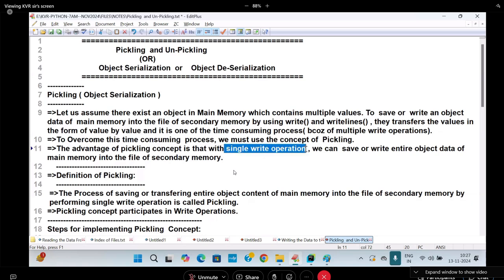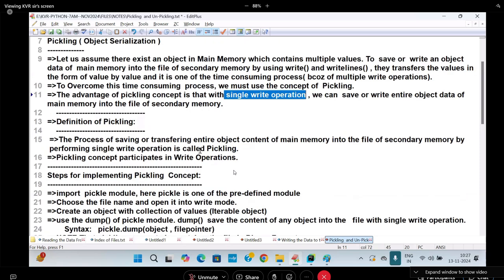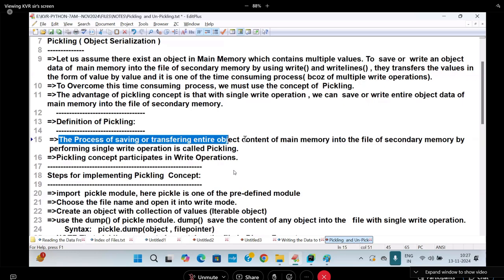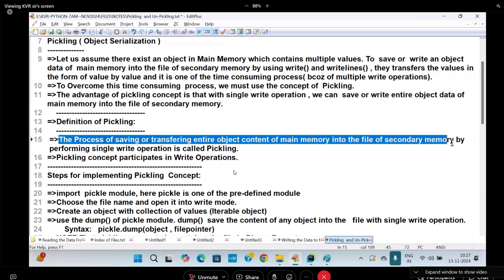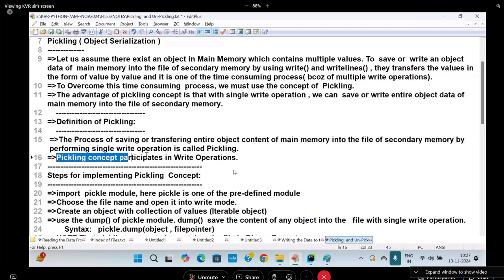With a single write operation, we can write 10 values or 20 values at a time. I can write the definition of pickling. The process of saving or transferring entire object content of main memory into the file of secondary memory by performing a single write operation is called pickling. Pickling concept always participates in write operation.